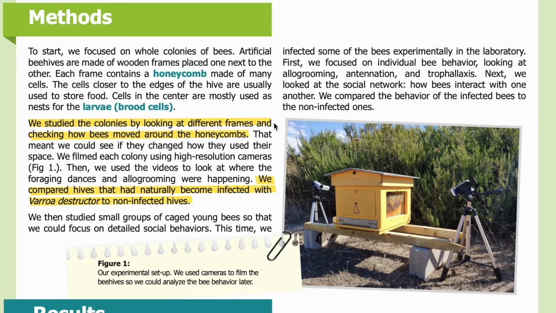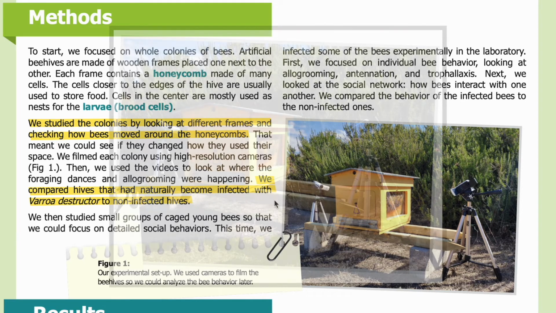We studied the colonies by looking at different frames and checking how bees moved around the honeycombs. That meant we could see if they changed how they used their space. We filmed each colony using high-resolution cameras. Then, we used the videos to look at where the foraging dances and allogrooming were happening. We compared hives that had naturally become infected with Varroa destructor to non-infected hives.